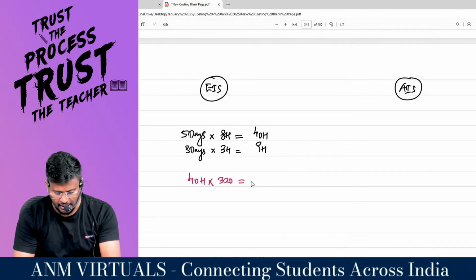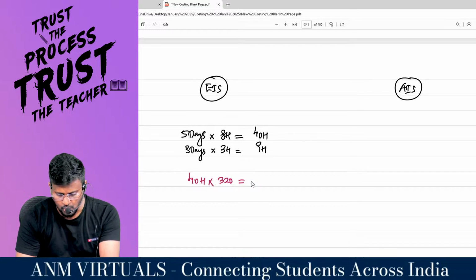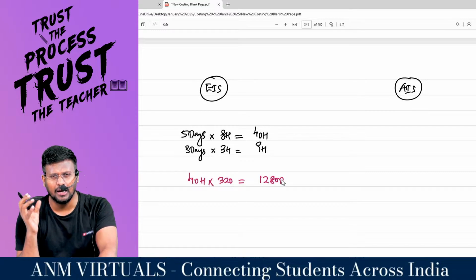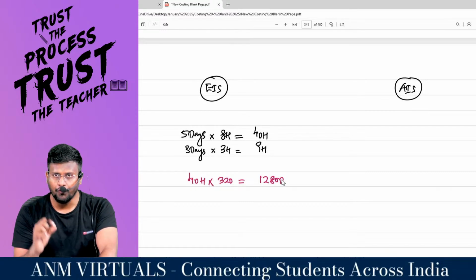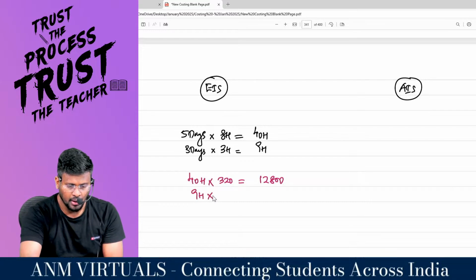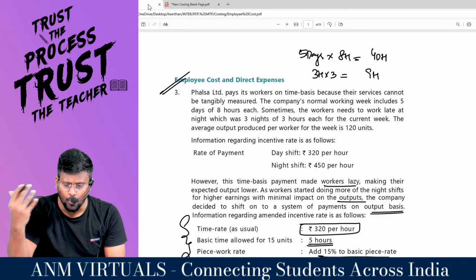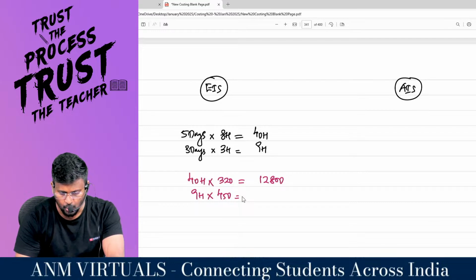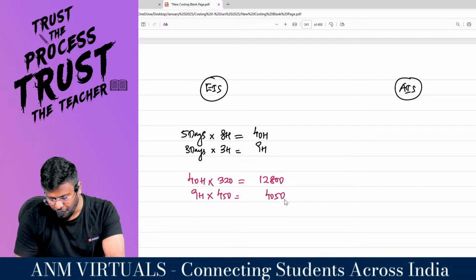So 40 into 320 comes to 12,800, the total labor cost paid for the daytime work. Whereas 9 hours, including both the basic and the overtime premium, comes to 450 per hour. So 450 into 9 is 4,050.